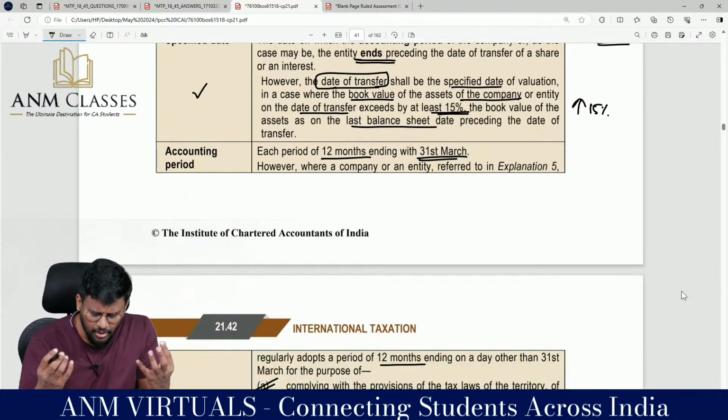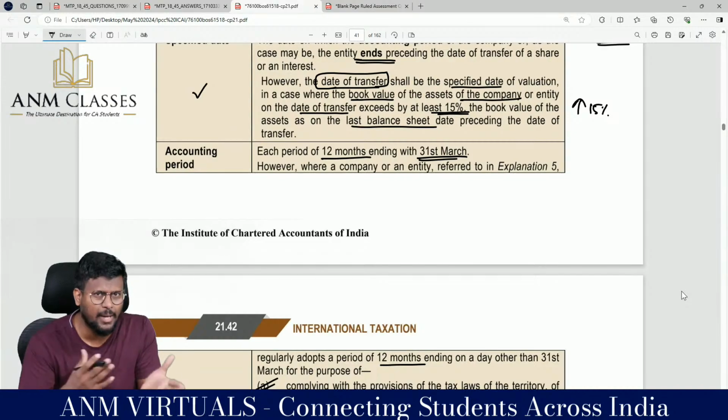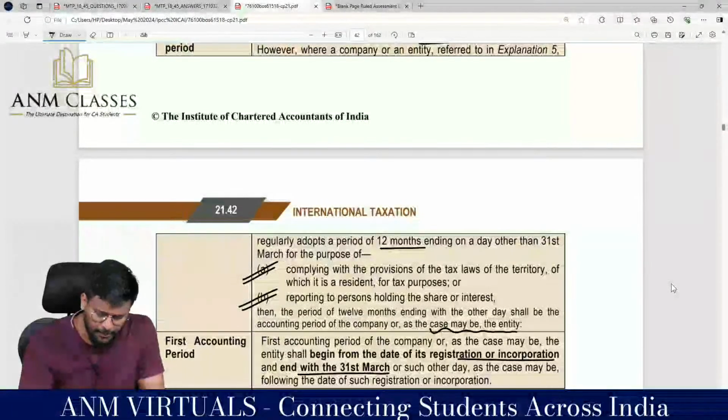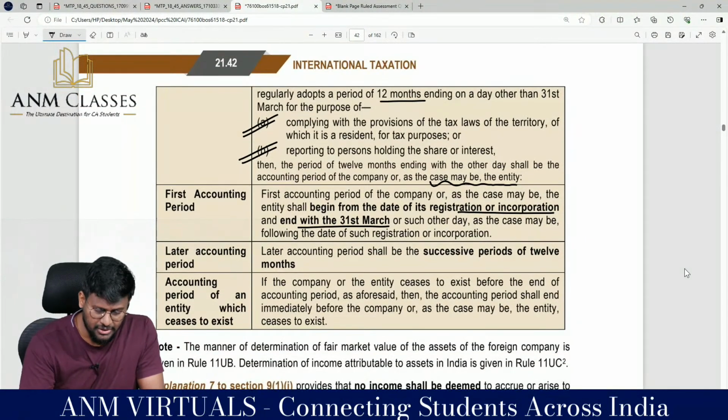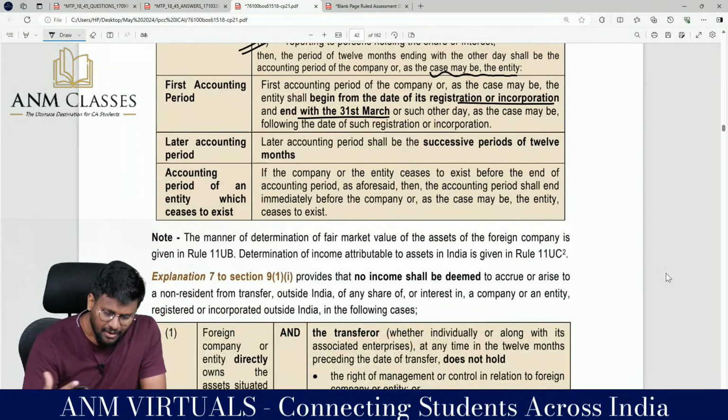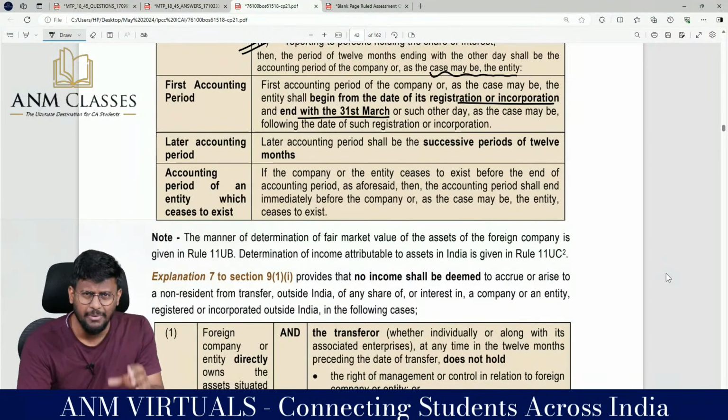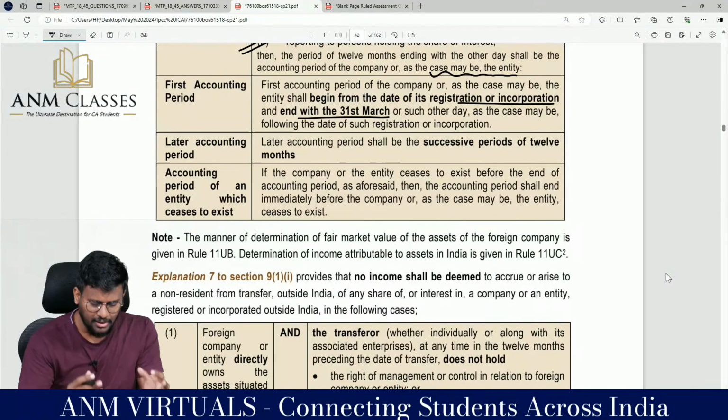What is accounting period? Generally 12 months, sir, ending with 31st of March. But outside India, we cannot force that April to March should be the accounting period. So they may take, normally, sir, January to December also. First accounting period means after the company starts, whenever the first 31st March comes, that is the first accounting period. Later accounting periods are successive, every 12 months. In case the company stops in between or is sold in between, then that period, which may be less than 12 months, can also be treated as the accounting period. So this is what they have tested.